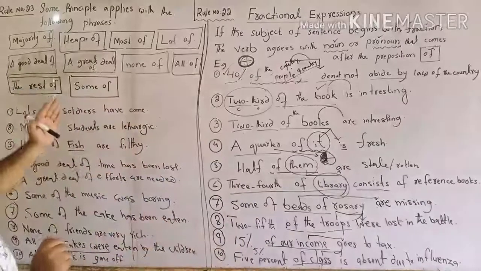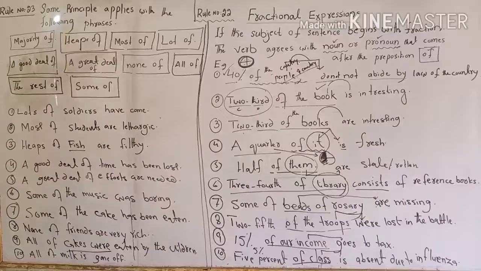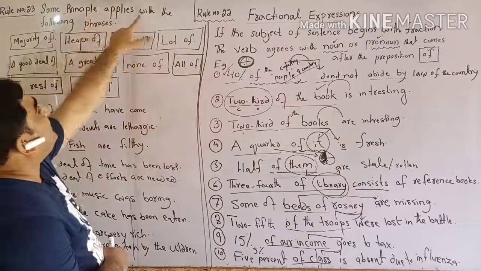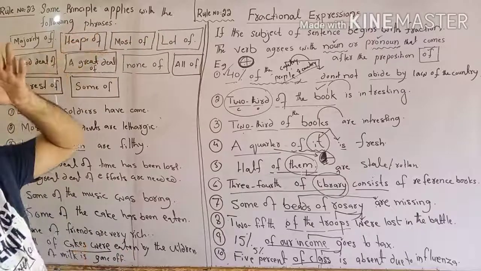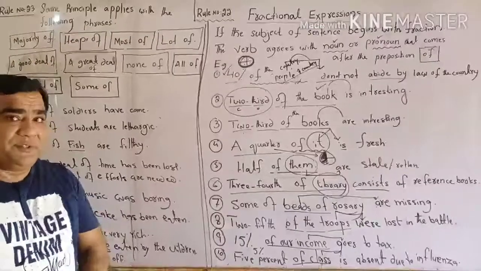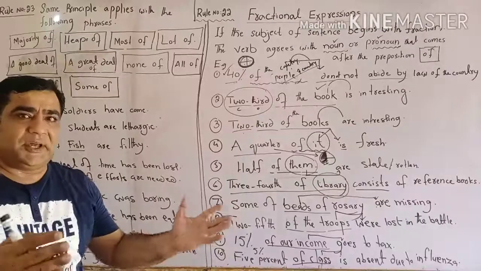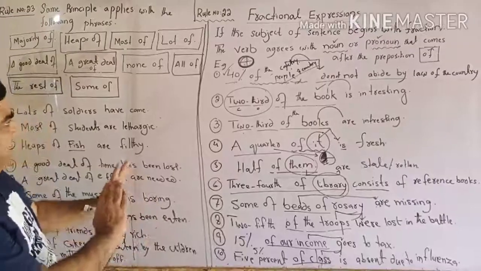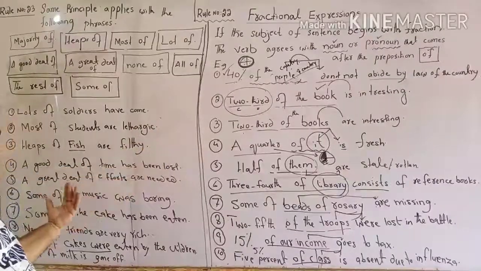Now, coming towards the second rule. That rule says the same principle, as it is written here. The same principle applies with the following phrases. Do not be baffled or confused about how to agree such kinds of words.